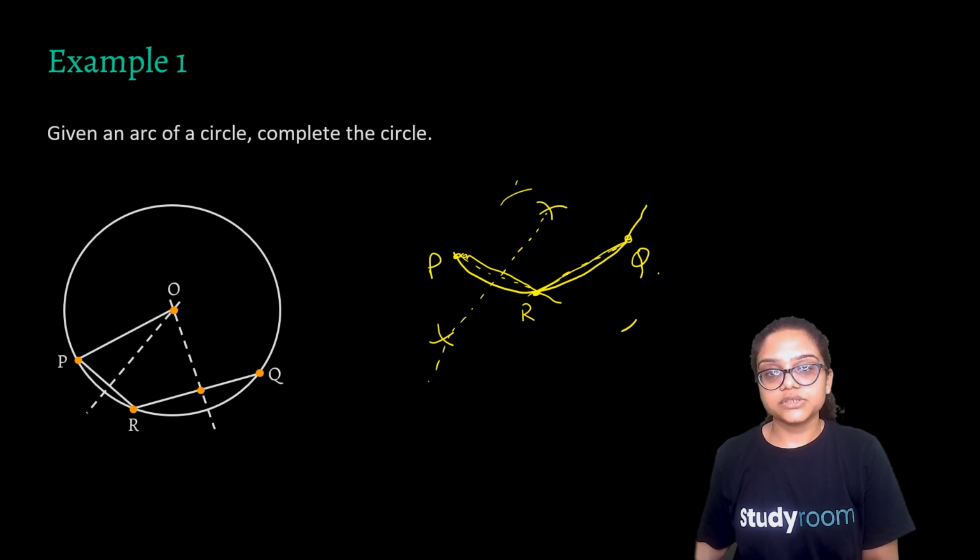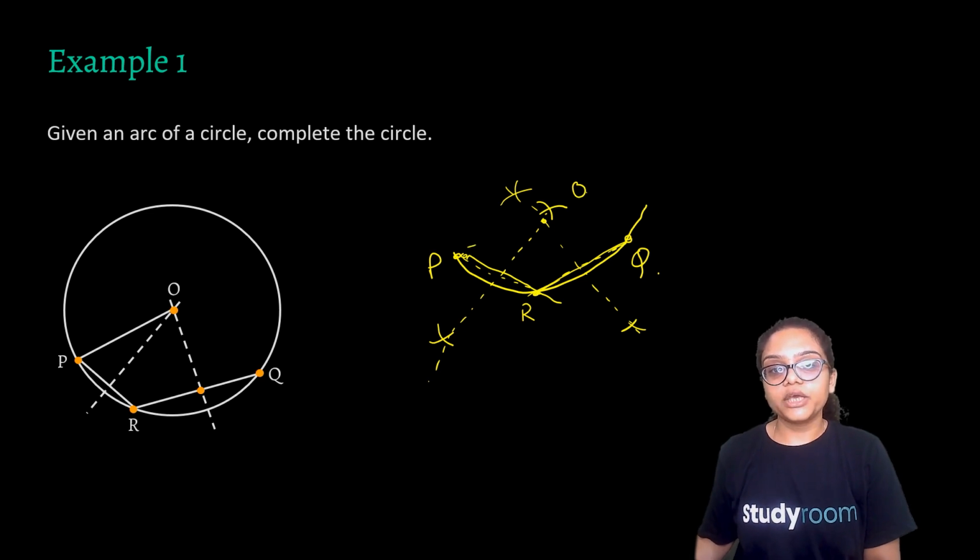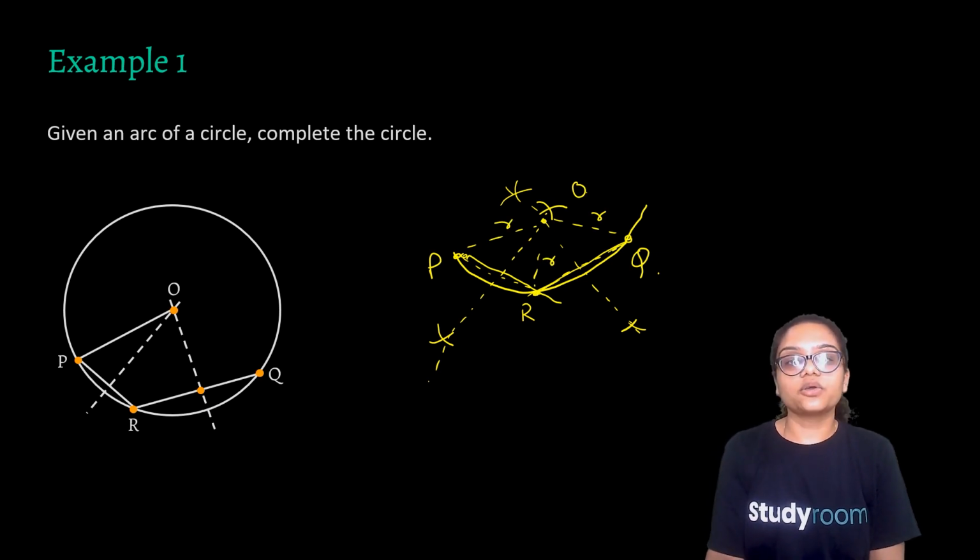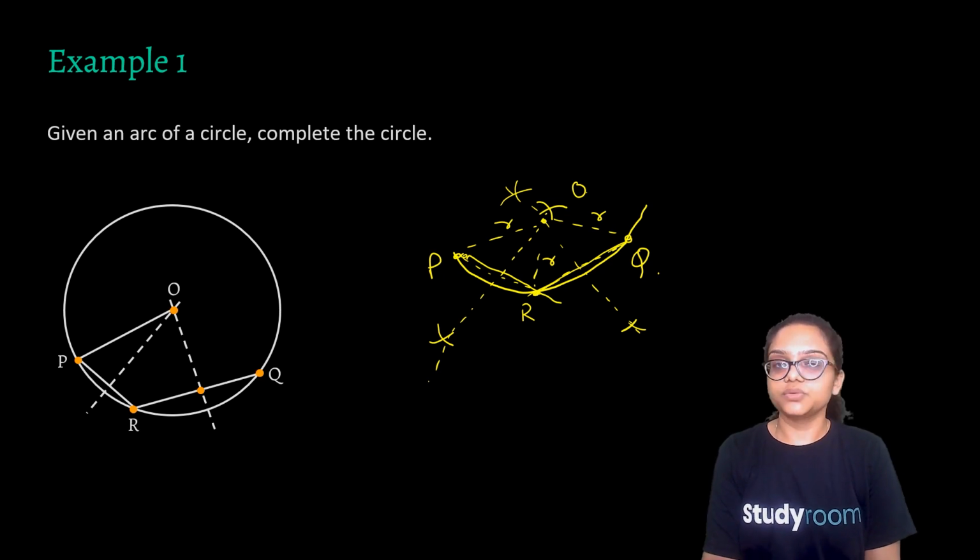From Q, just cut it here and then join it. The point at which both the bisectors intersect would be the center of the circle, and OP, OR or OQ being the radius, all 3 would be equal. Just complete the circle. This is how you will draw the circle with the arc given to you.